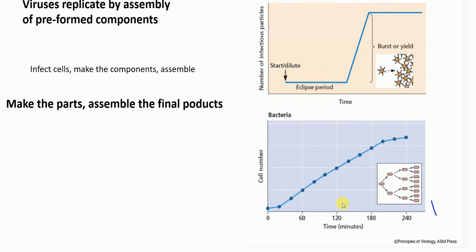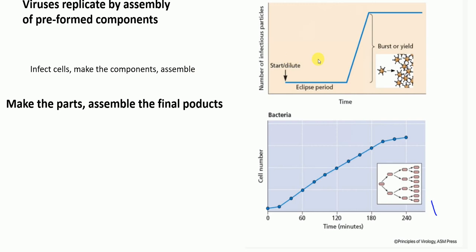Viruses don't divide like the bacteria. Bacteria divide by binary fission, but viruses have a different system, like I mentioned here. They replicate by assembly of preformed components. They infect the cells, and utilizing the cell's machinery, make the necessary components and assemble them.